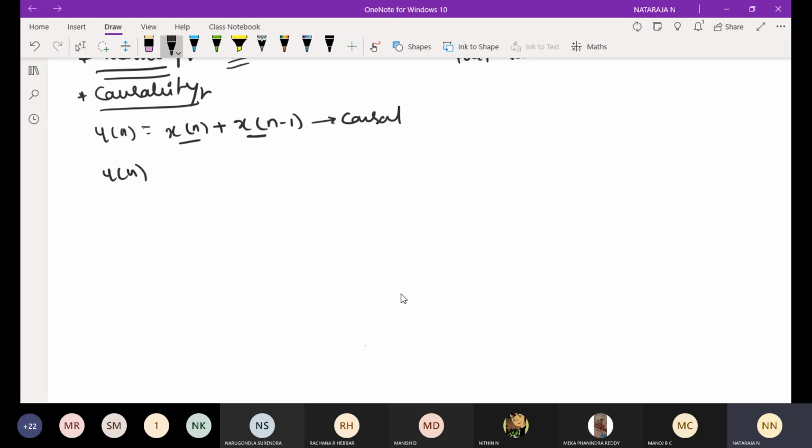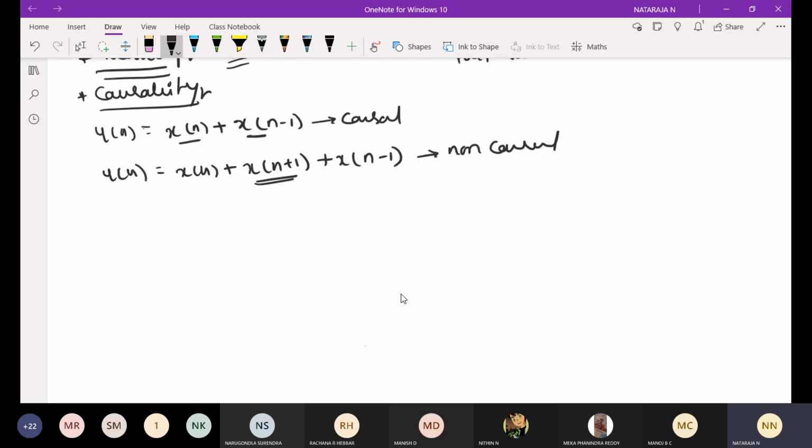If I take one more example, y of n is equal to x of n plus x of n plus 1 plus x of n minus 1, this is non-causal. Why? Because we have a future value. If even one of the values is a future value, it will be non-causal.